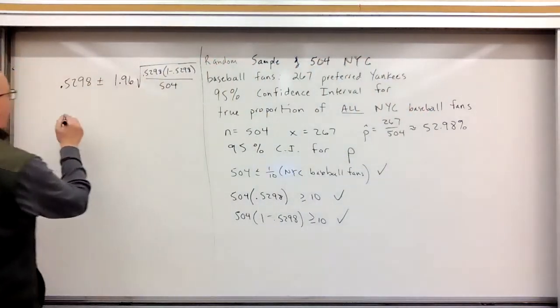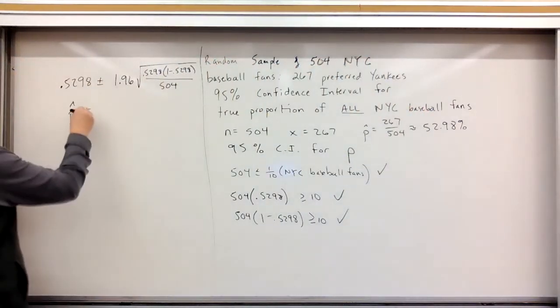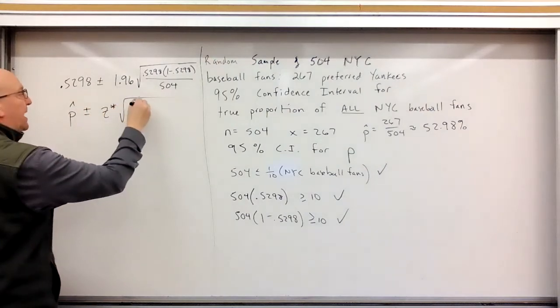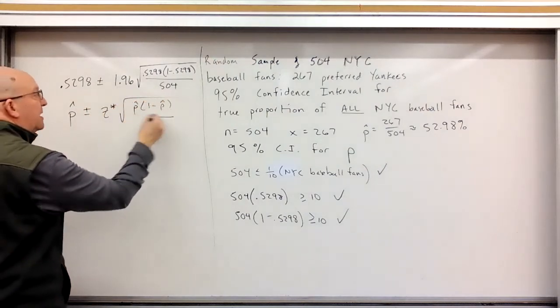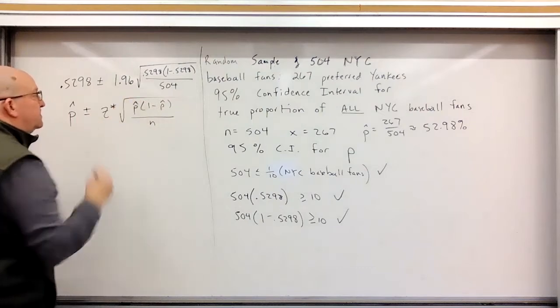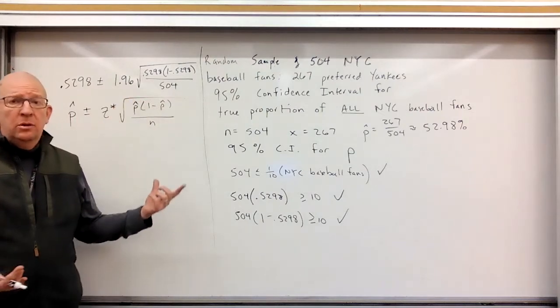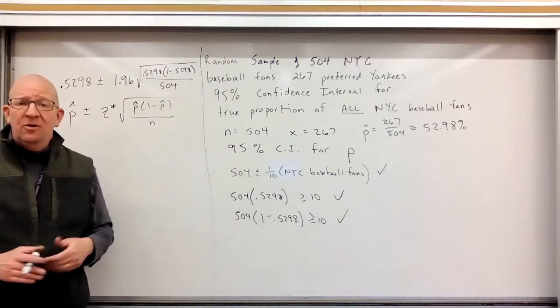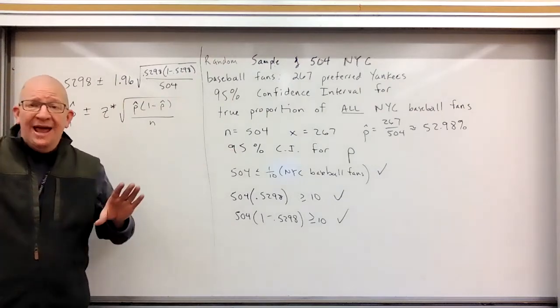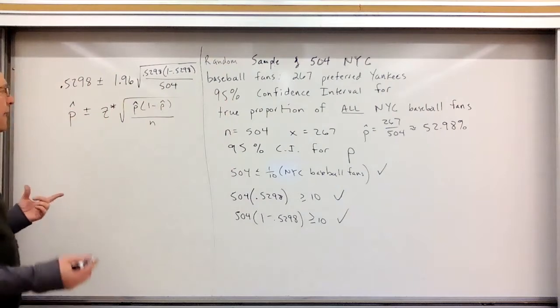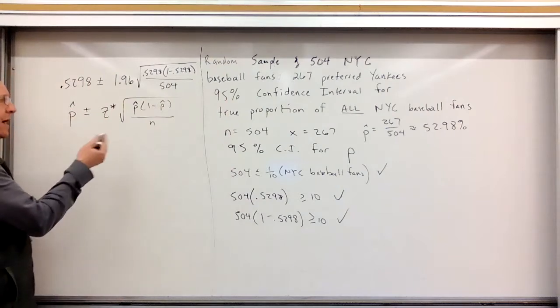So where does all this come from? This is just p hat plus or minus Z star times the square root of p hat, 1 minus p hat over n. And again, pause the video. Look up 95% in the middle. What are your z's going to be? The 2.5 on one side and 2.5 on the other side, right? Okay. Then we calculate the interval.